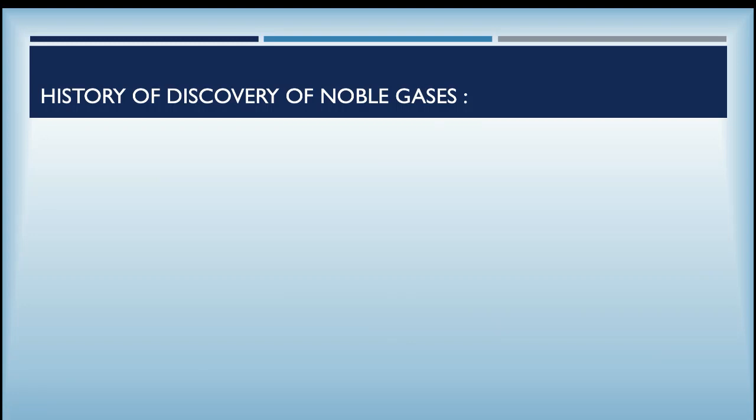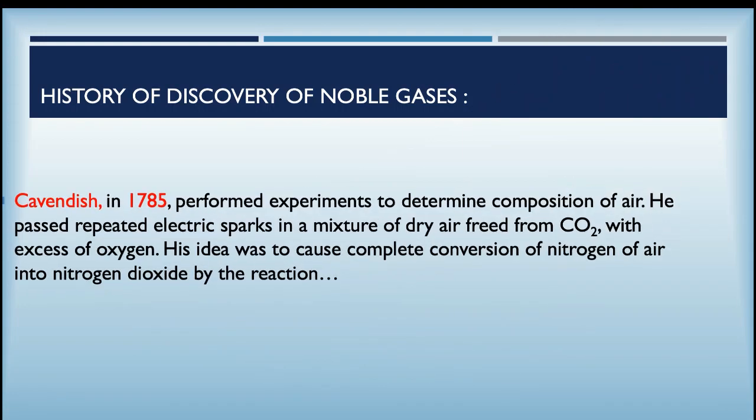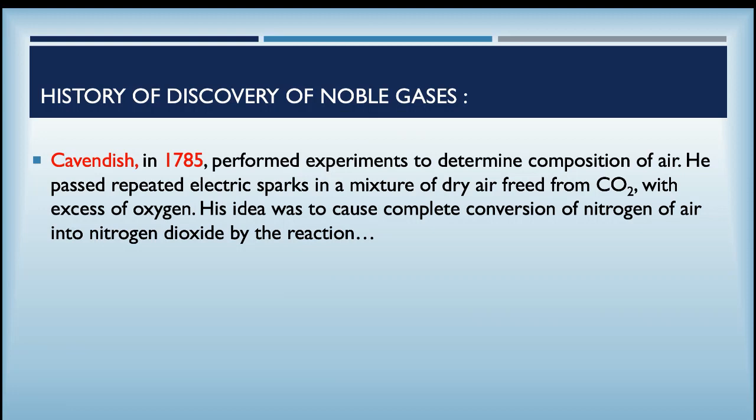Now let us see the history of discovery of the noble gases, how these noble gases were discovered. In 1785, a scientist named Cavendish performed experiments to determine the composition of the air. He passed repeated electric sparks through a mixture of dry air, freed from carbon dioxide, with excess oxygen.